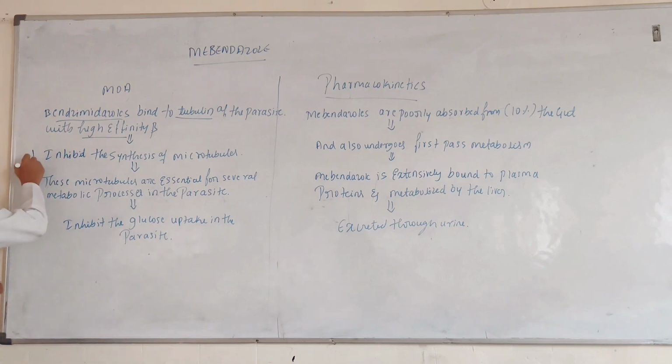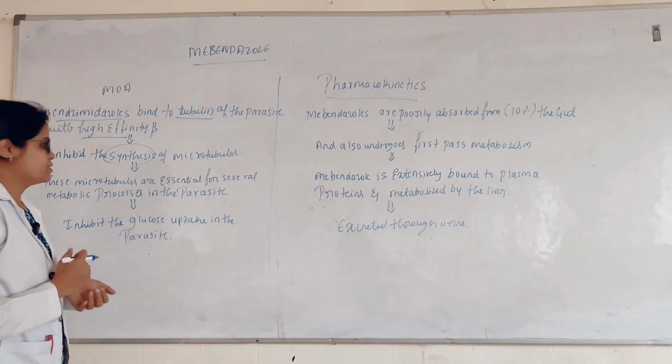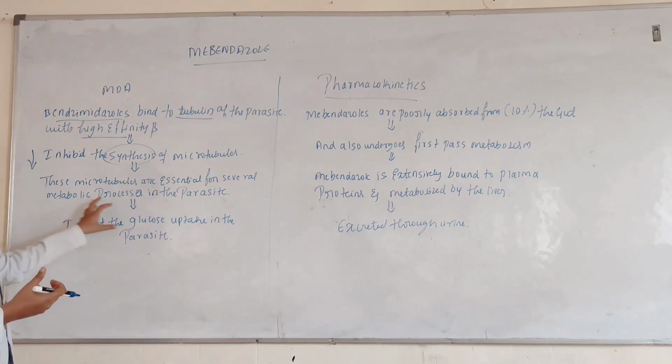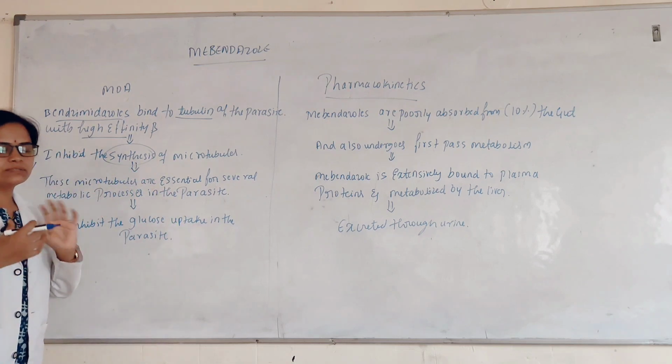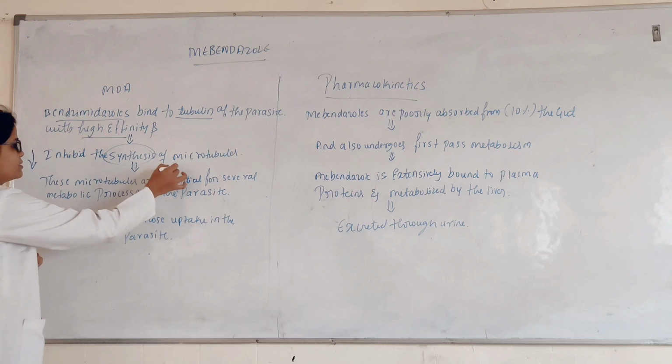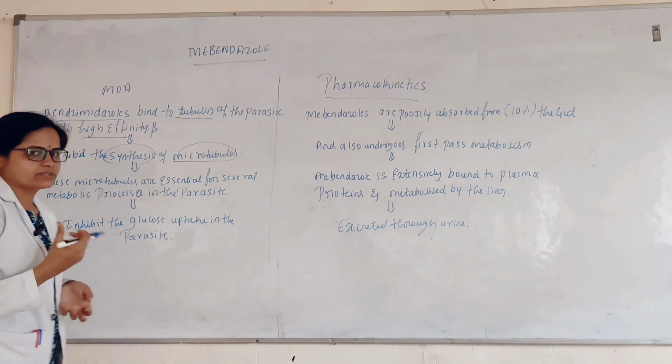Inhibition is nothing but it decreases the synthesis of the microtubules. These microtubules are essential for several metabolic processes in the parasites. Once the synthesis of the microtubules decreases, the essential functions of the parasite cannot occur.